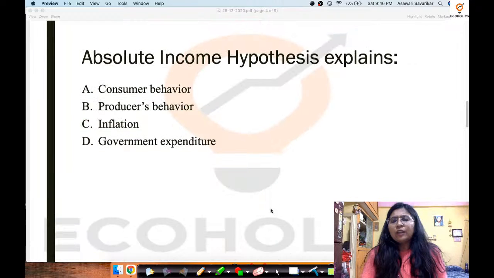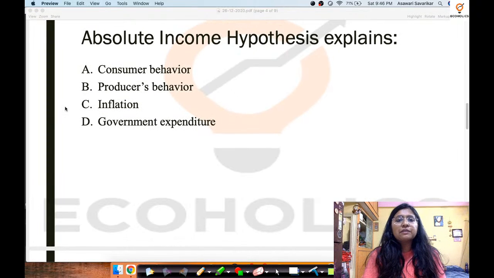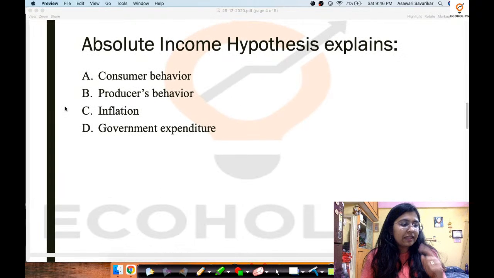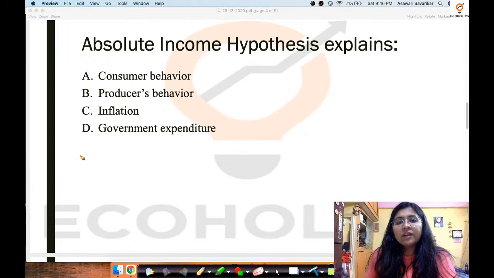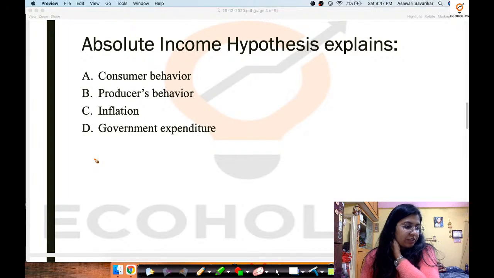Now this is a very simple one. Absolute income hypothesis explains. What does absolute income hypothesis explain? Please tell me in the chat box. What does absolute income hypothesis explain? Yes, I would like to hear from you all.